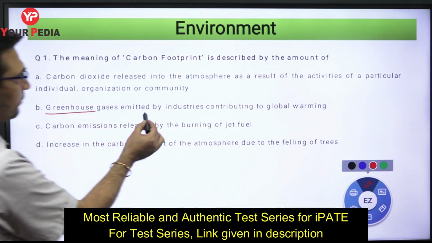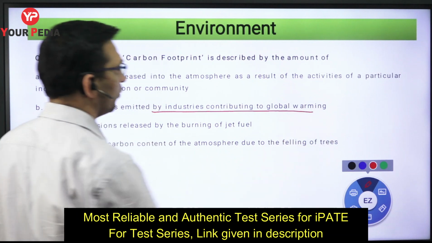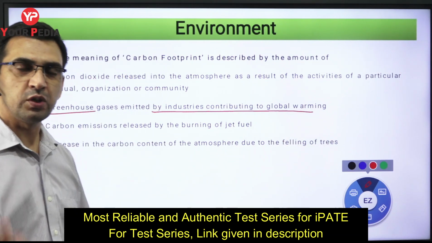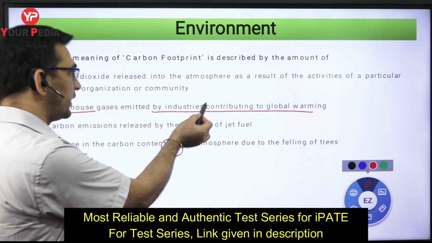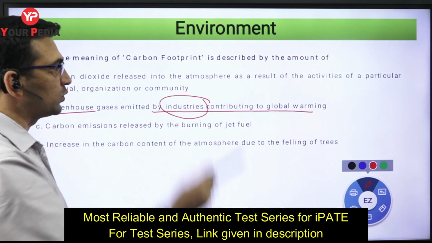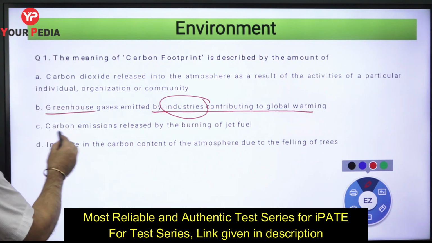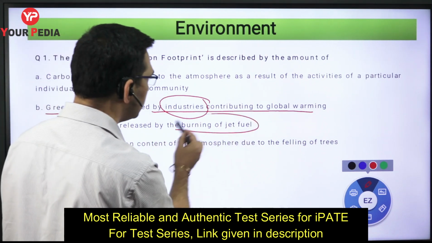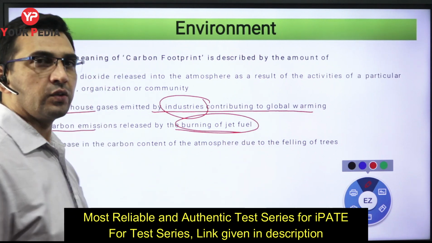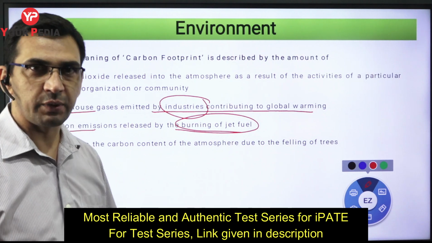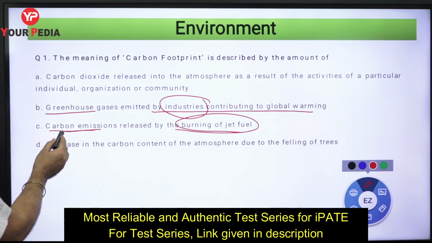Greenhouse gases emitted by the industries contributing to the global warming. If I ask you, is this statement correct? Obviously you will say correct, because industries are releasing the greenhouse gases to the environment, and obviously they are leading to the global warming. Carbon emission released by the burning of the jet fuel, right? जet fuel मतलब aeroplanes में whatever fuel you use, obviously when you burn it, carbon dioxide is released. That way this statement is also correct.